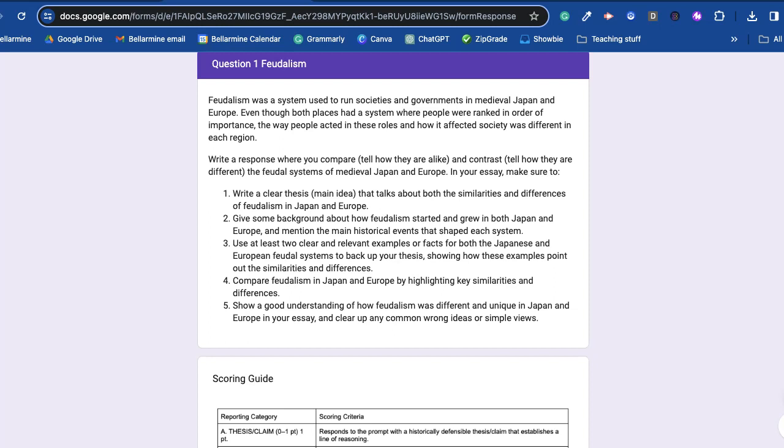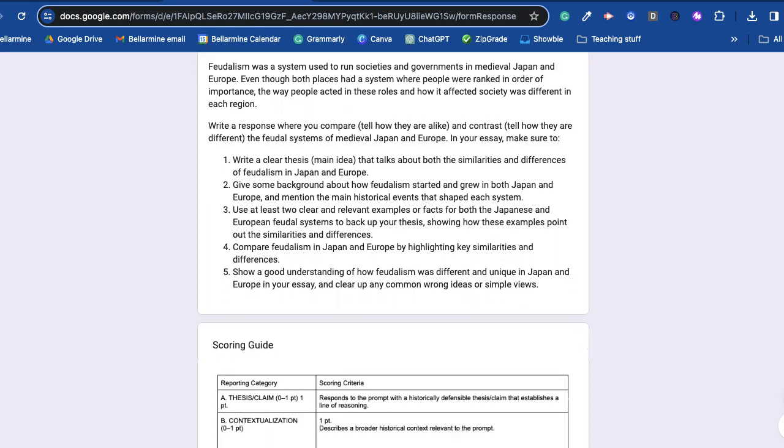2, give some background about how feudalism started and grew in both Japan and Europe, and mention the main historical events that shaped the system. 3, use 2 clear and relevant examples or facts for both the Japanese and European feudal systems to back up your thesis, showing how these examples point out the similarities and differences.